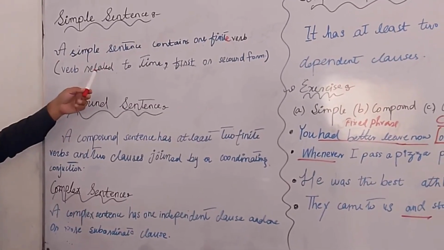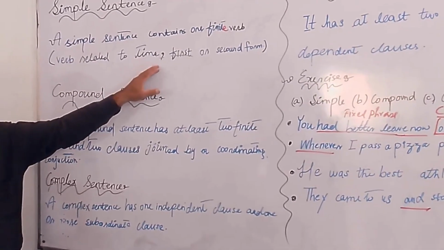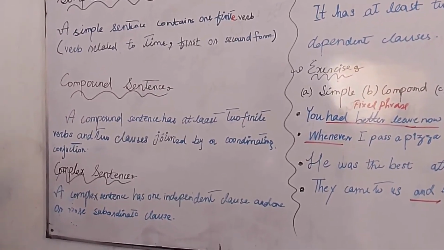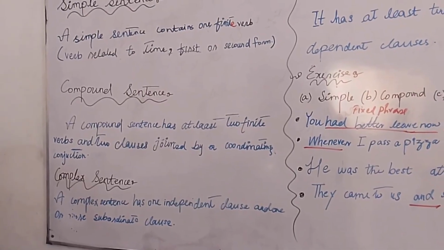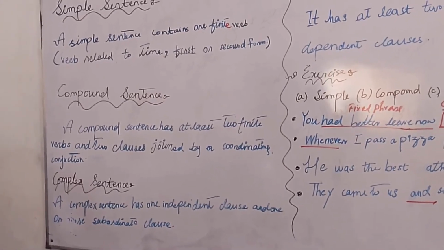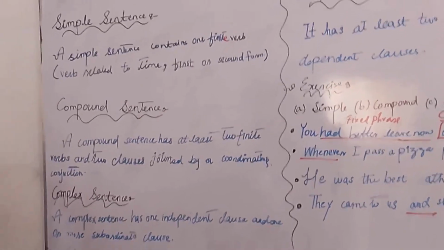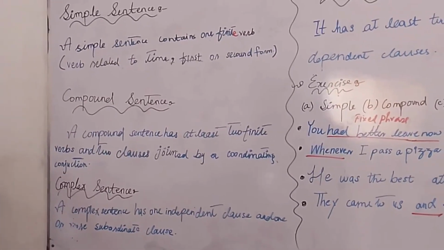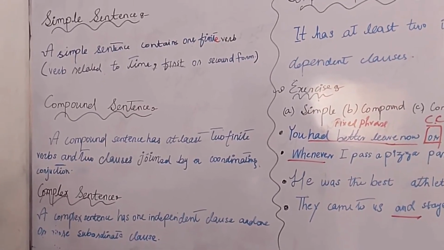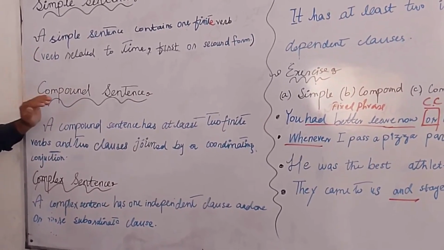A simple sentence contains a finite verb. And what is a finite verb? A verb related to time, first or second form. A finite verb is a verb that has first or second form. What is the other quality of the verb? Second form. Speak one by one. Kindly speak one by one. Clear? So a simple sentence contains a finite verb, first or second form of the verb.